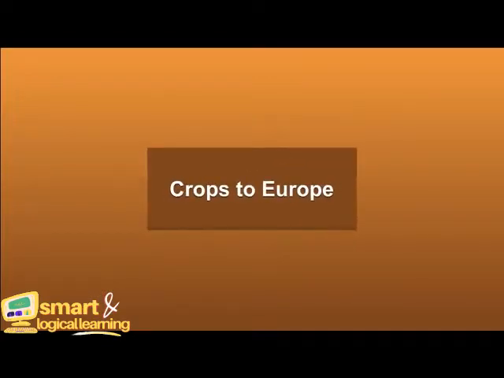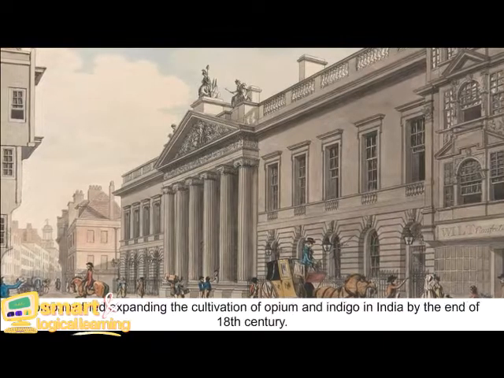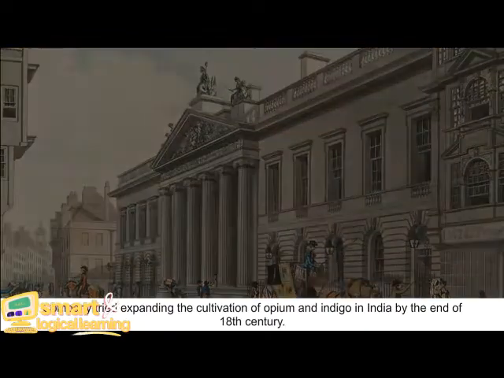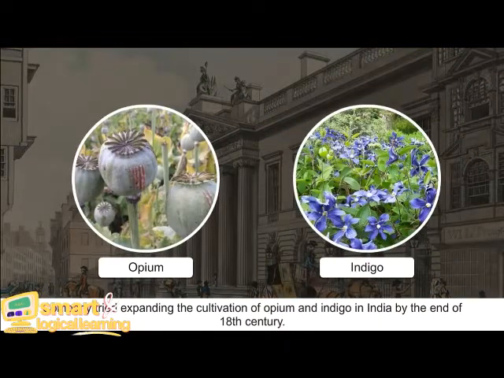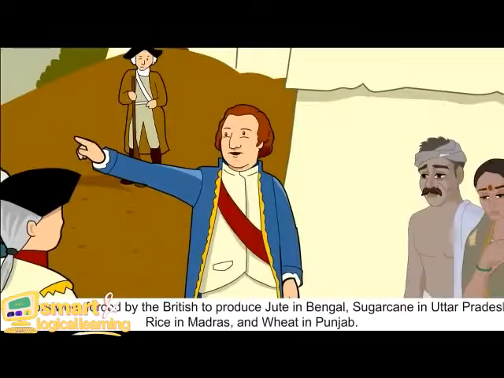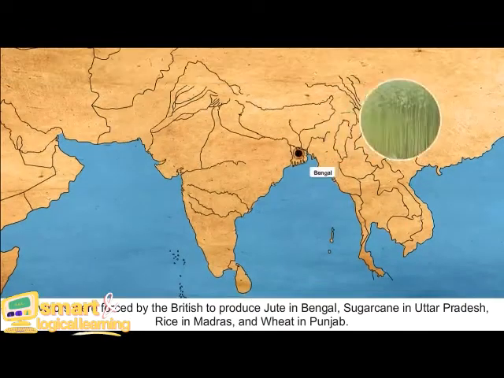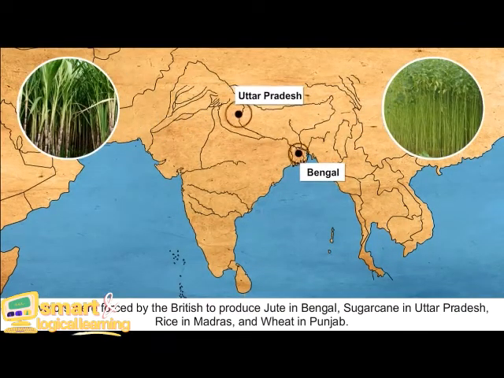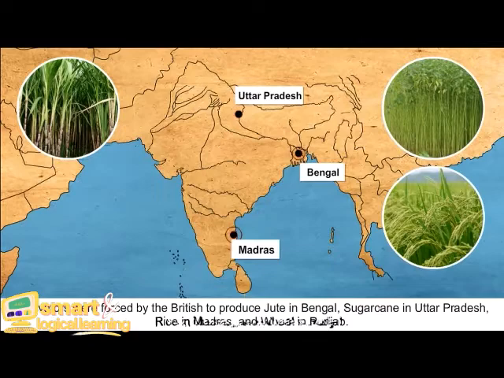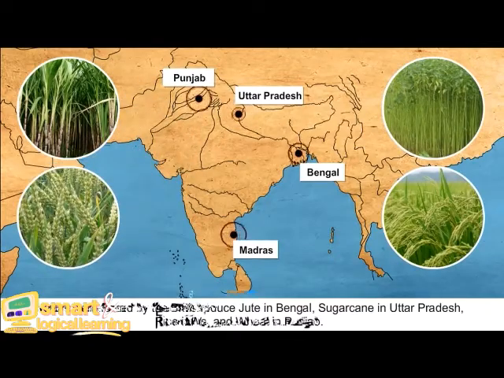Crops to Europe. The Company tried expanding the cultivation of opium and indigo in India by the end of the 18th century. Cultivators were forced by the British to produce jute in Bengal, sugarcane in Uttar Pradesh, rice in Madras and wheat in Punjab.